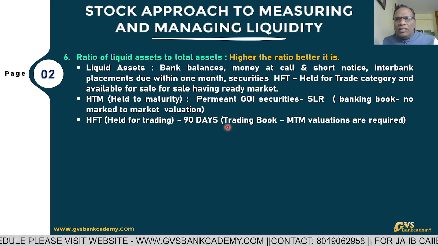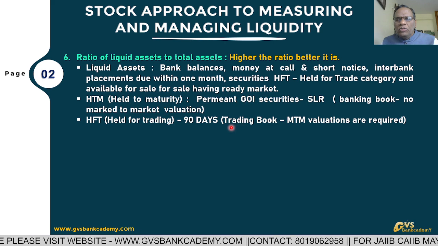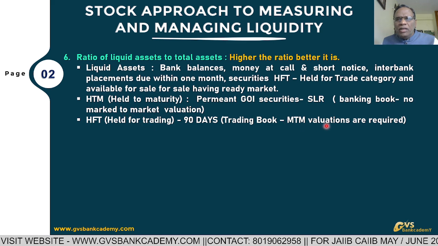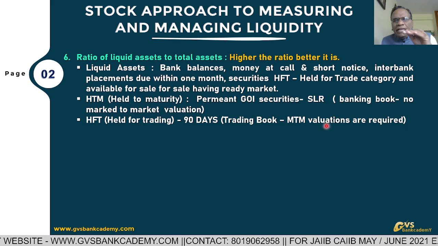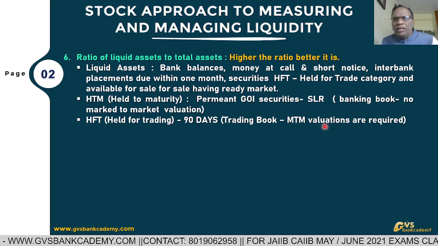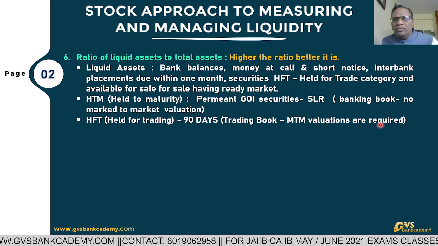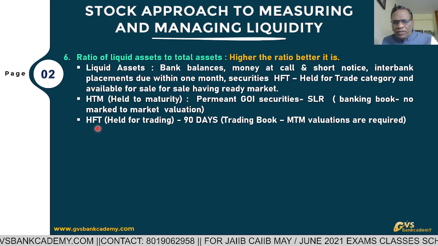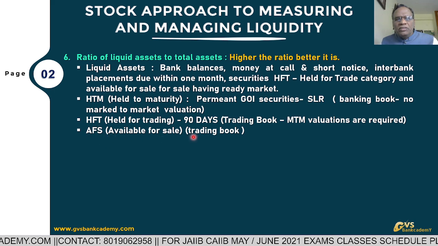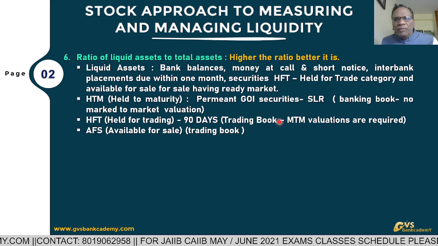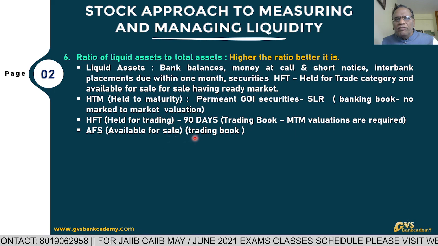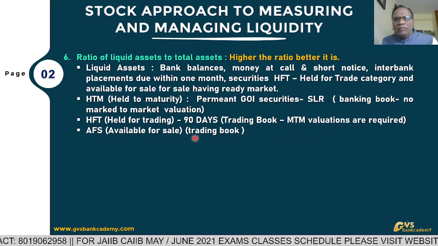Trading book means not permanent, number one. Number two, in the trading book securities, bank has to calculate market to market valuations. That is revaluations as per ruling prevailing today's market rate. That is called MTM valuations are required, revaluations are required. That is held for trade. Then available for sale. Available for sale, this is also trading book. Trading book means you have to remember MTM valuations are required. Revaluations are required as per today's prevailing market rate.